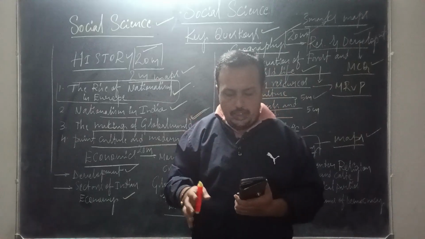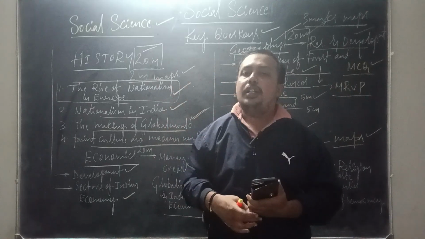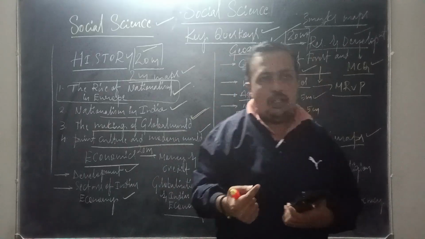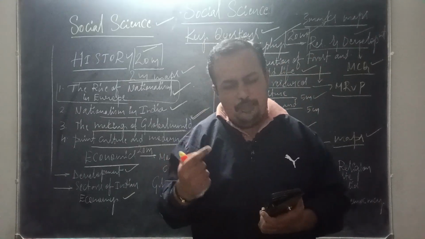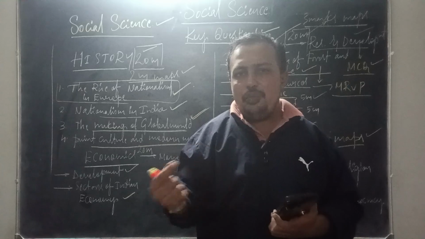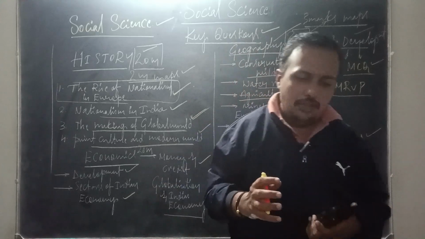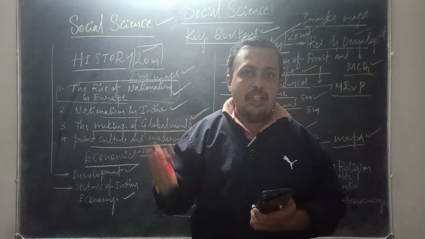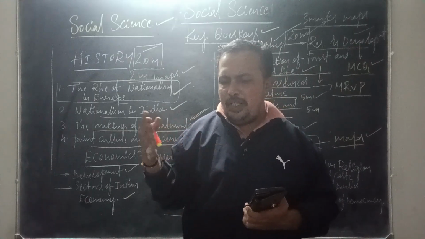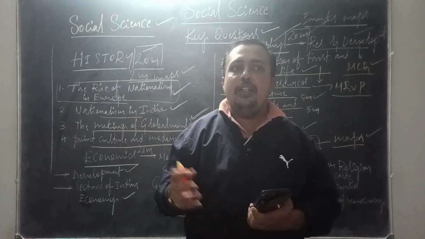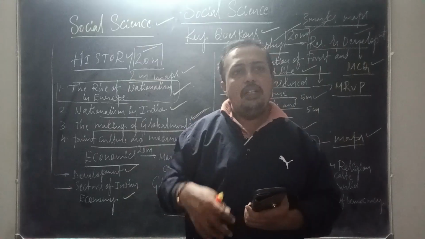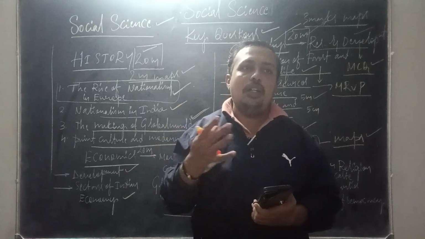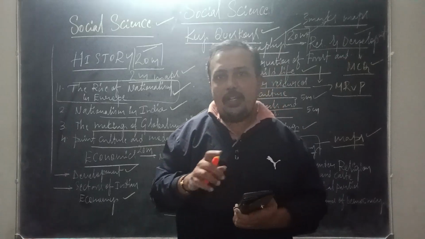We need to know the examples for the fertilizer industry and automobile industry in our country, India. It can be asked for multiple choice or in the 2 marks question. Rarely it comes for 2 marks. So the examples must be known from the fertilizers and chemical industries and from the automobile industry. If you know the general examples, it will be easy to identify if the question comes in the multiple choice section.